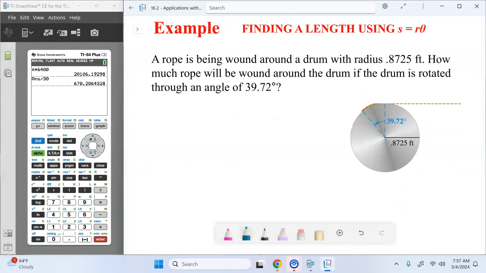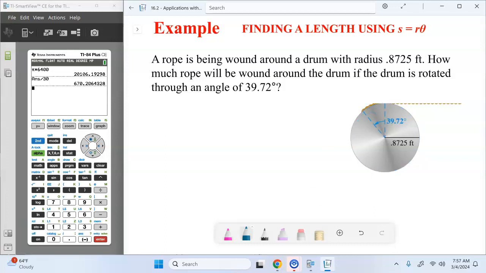So here we have a rope being wound around a drum with a radius of 0.8725 feet. How much rope will be wound around the drum if it's rotated through an angle of 39.72 degrees? So again, we're looking at the outside. Anytime we're dealing with a word problem that is the outside of a circle, that's arc length. Next, we're going to be doing area of the sector. Whenever we're looking at area of something, that's going to be the area of the sector formula. So you just know the difference between, are we dealing with the outside or the inside? Outside is going to be arc length. Inside will be area of a sector.